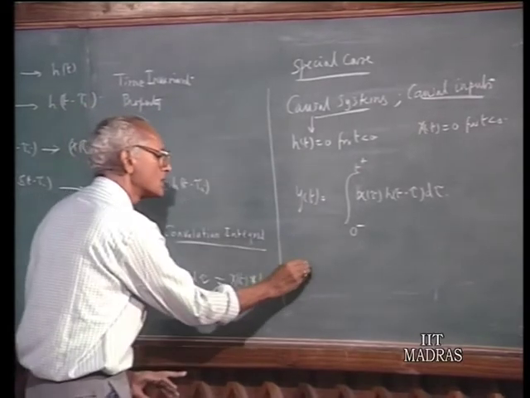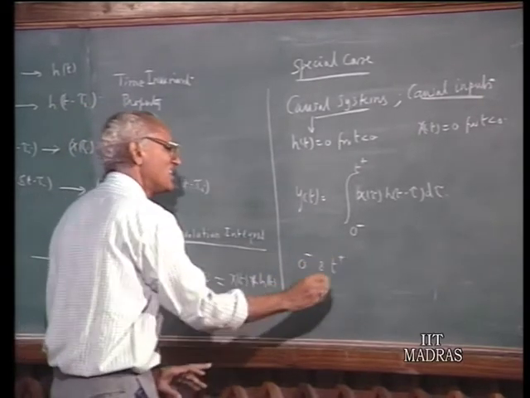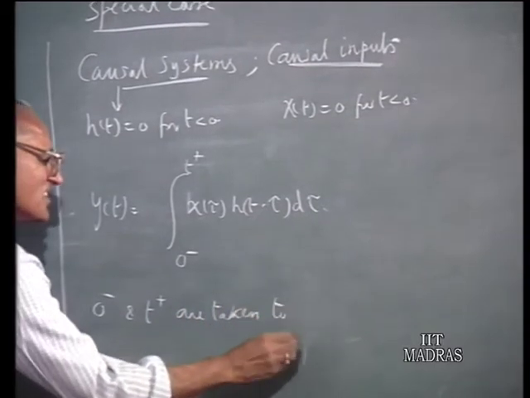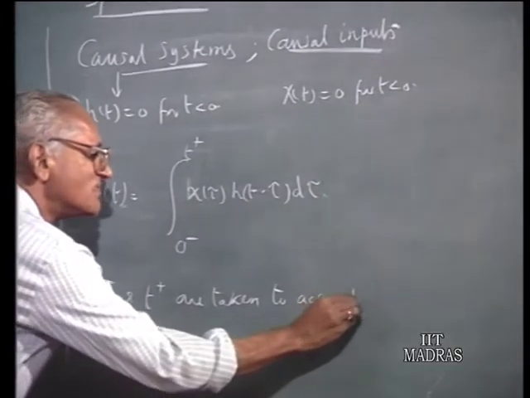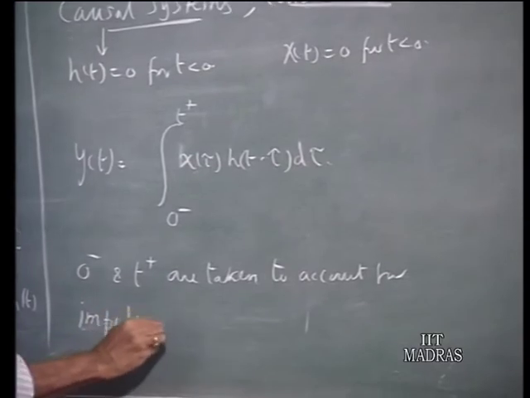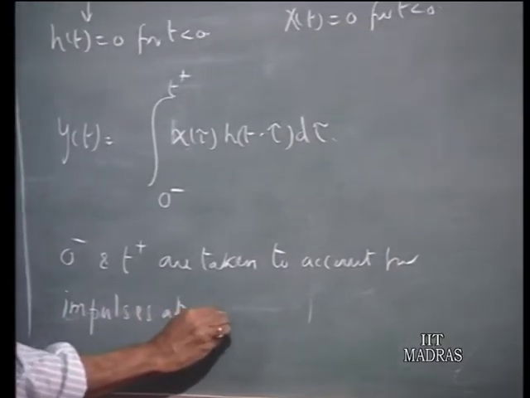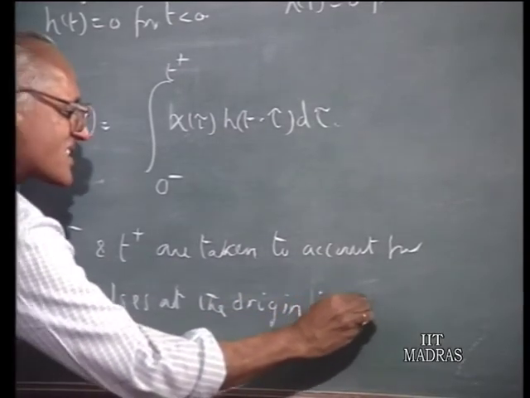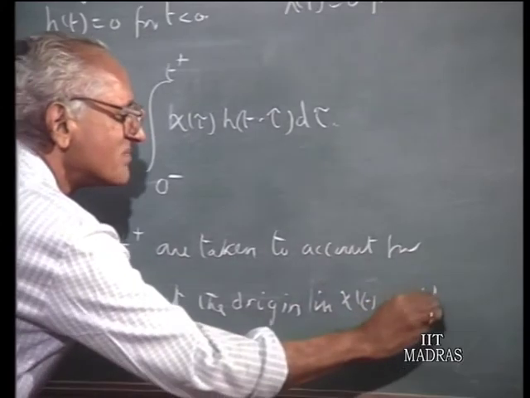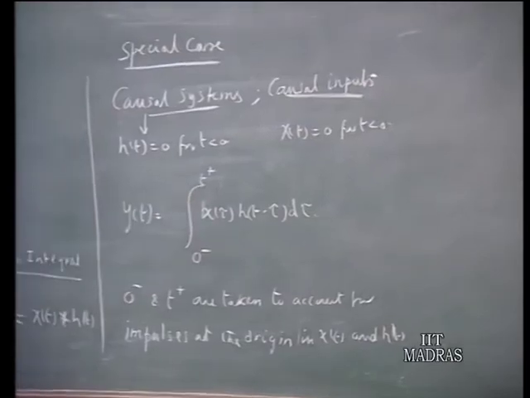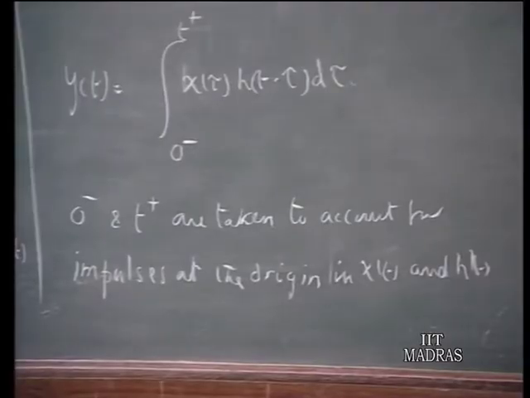So, 0 minus and t plus are taken to account for impulses at the origin in x(t) on one hand and h(t) on the other. If you know there are no such impulses, then you can always take 0 and t, but if you have impulses present, it is advisable to take from 0 minus to t plus. That is how it goes.